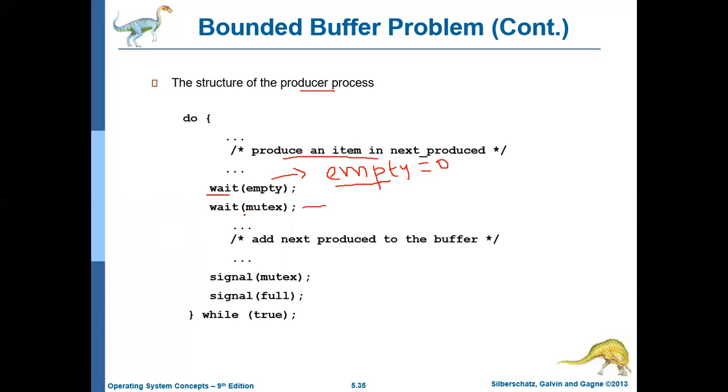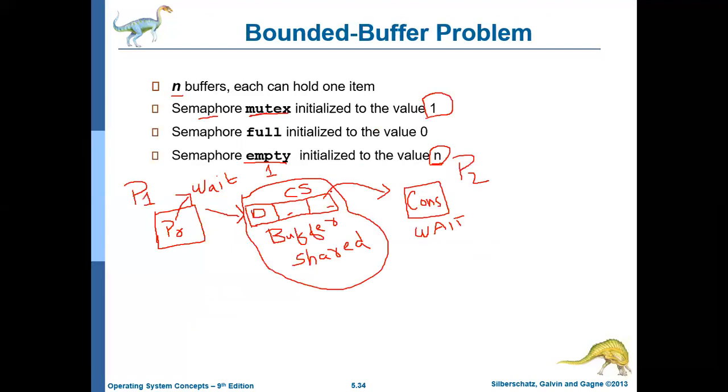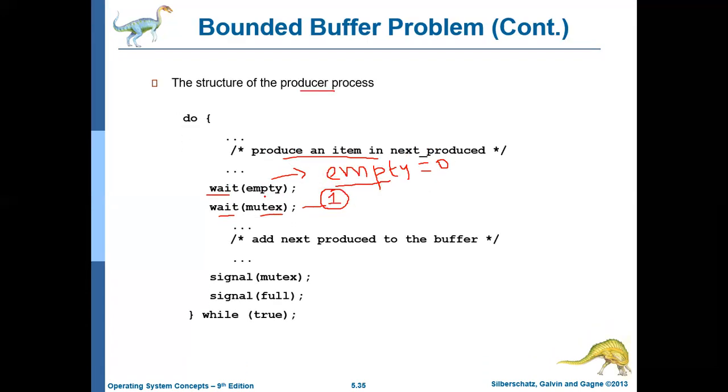So what is the next statement? Again the producer calls the wait operation on mutex. Mutex is basically a lock. If the mutex value is 1, it means somebody else is already in the critical section, that is, somebody else is already using the buffer. So the producer cannot use the buffer right now. If mutex is 1, it will keep on waiting until it becomes 0. The moment it becomes 0, it will enter the critical section.